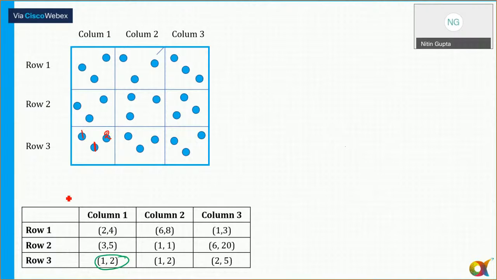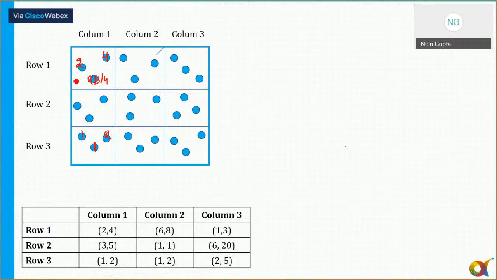Now, similarly, column 1, row 1. Okay, column 1, row 1. So if I'm talking about column 1, row 1, it is 2. So in 1, 2, another one is 4. और ये जो वैल्यू कुछ भी हो सकती है. So total 4 plus 2 is 6. And 6 plus 2, it is 8.